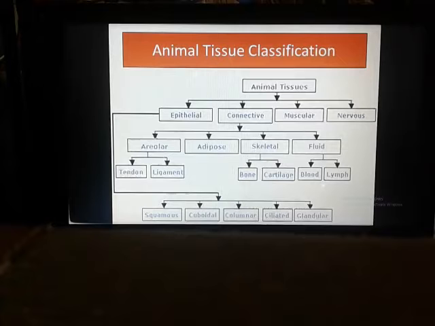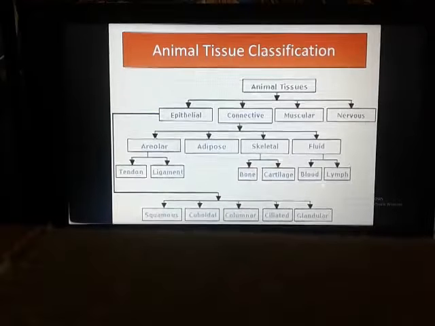Plasma is the liquid part, and the cellular part is your corpuscles and platelets, like red blood cells and white blood cells. Both mixed together form the blood.